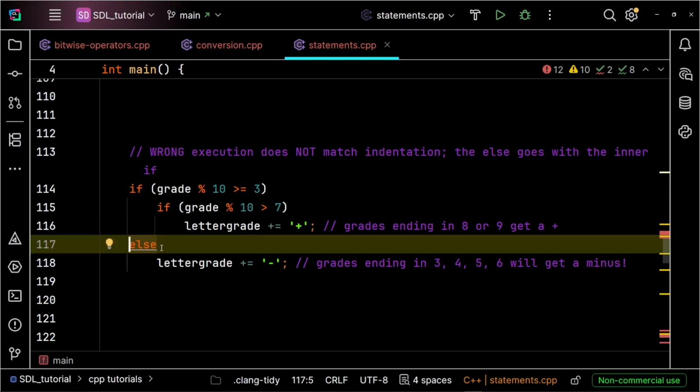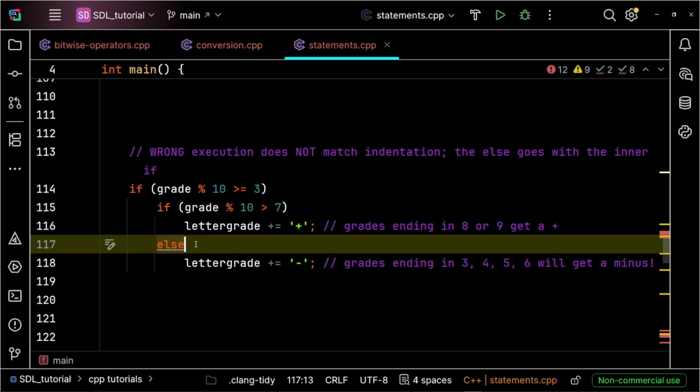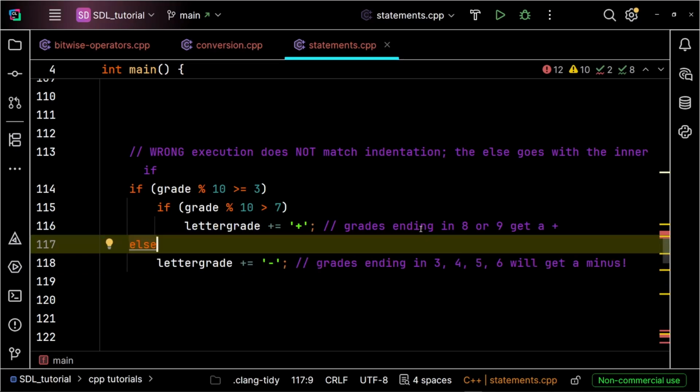So it will go inside this else statement because C++ doesn't care about our indentation. So this else is basically like this with the correct indentation visually. So C++ will go inside this else and it will add a minus to the C grade, which is wrong. And in fact, every grade ending in 3, 4, 5, 6, or 7 gets an unintended minus sign.